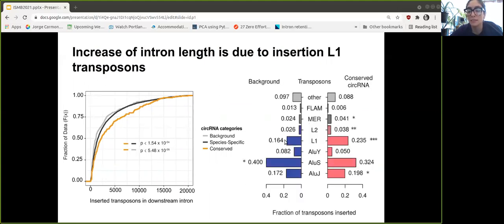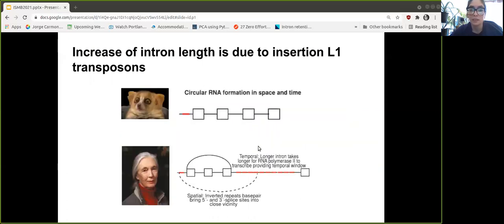Specifically, we can see that there's an enrichment in L1 transposons. So with this, our model is showing that during evolution, certain introns can acquire transposons that would then allow more time before the next exons are transcribed, increasing the chance for backsplicing to occur.